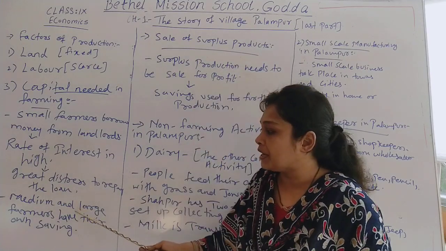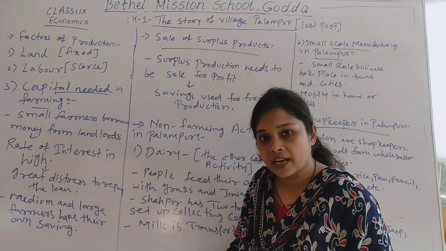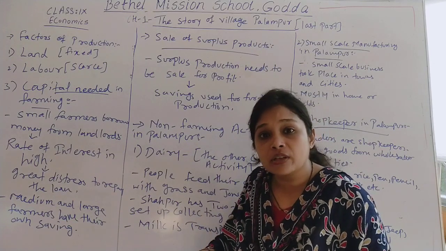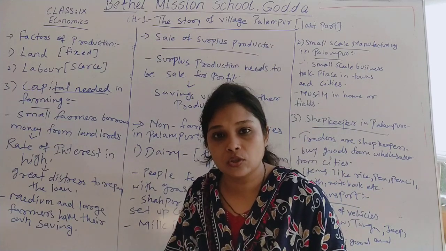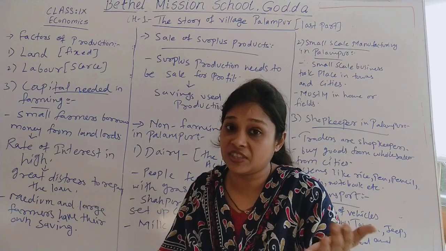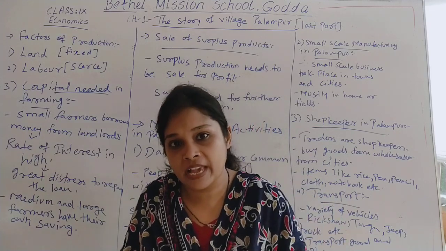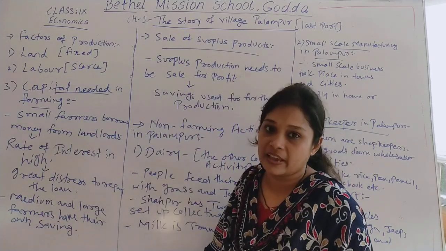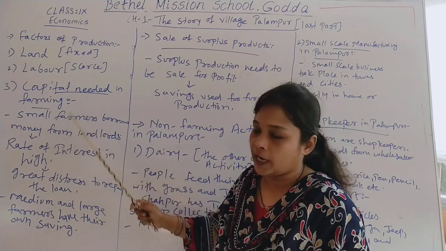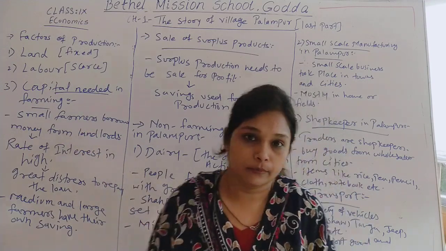But when we talk about medium and large farmers, they have very big lands, very big hectares of land, because of which there are surplus food grains which they can sell in the market, and they have enough savings to reproduce, for their further farming activities. That is why medium and large farmers depend upon their savings when they need capital, and small farmers depend upon landlords when they need capital.